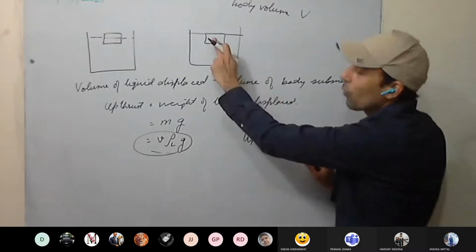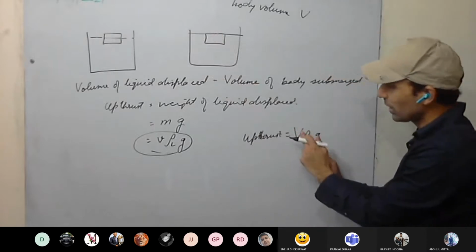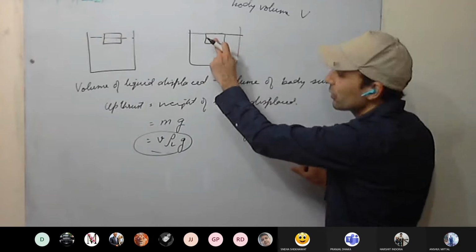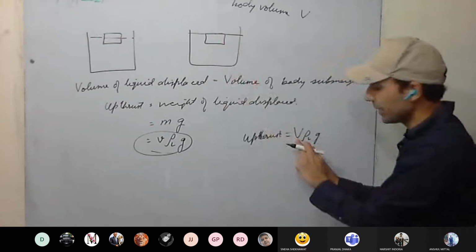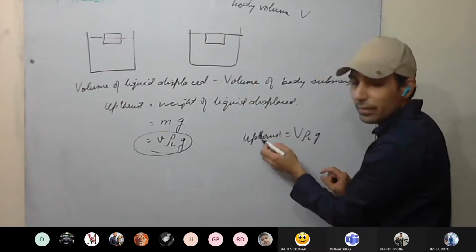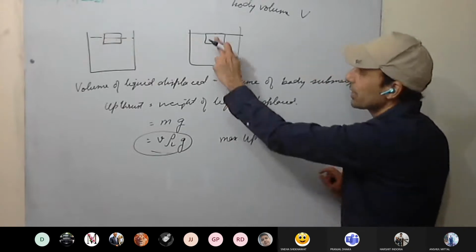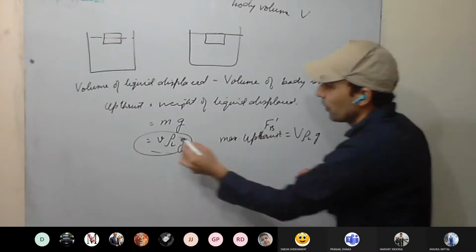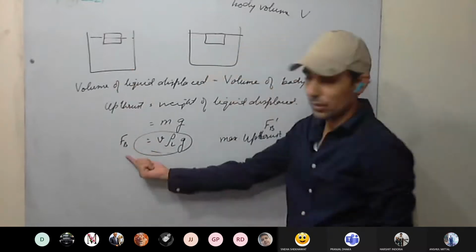Capital V means the volume of the body is the same as the volume of the liquid displaced, so we can interchange that. Rho L is the density of the liquid. This is the maximum upthrust that can act on the body. That is FB dash, whereas in the partially submerged case, it is FB, the upthrust.